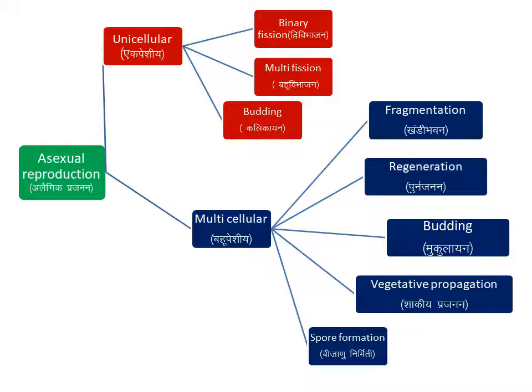Small zoospores are there. The zoospores are released in air, they go anywhere, and where they drop, there the zoospore grows into a new young individual. Example is Chlamydomonas. So these are the different types or different sub-methods of asexual reproduction.